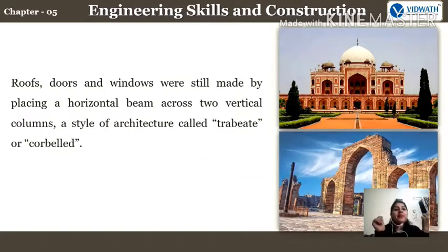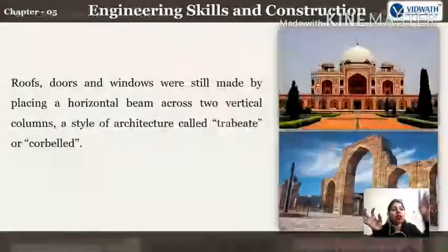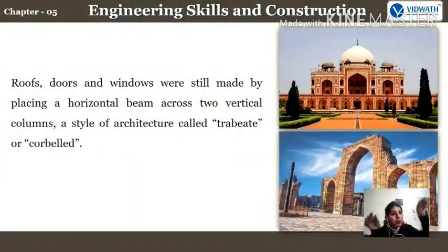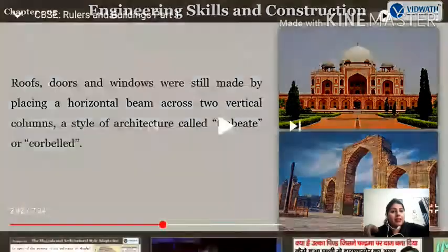What was that? They used to place horizontal beams across the two vertical columns. Two columns were erected, and on top of them they used to place the horizontal beams. The construction was known as trabeate or corbelled.